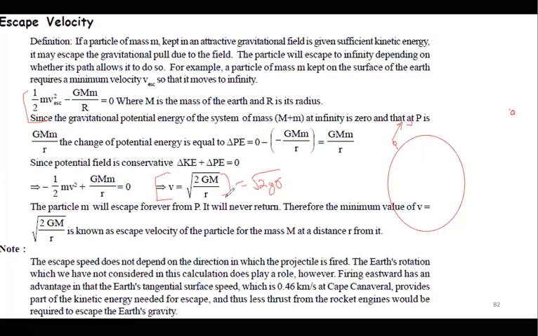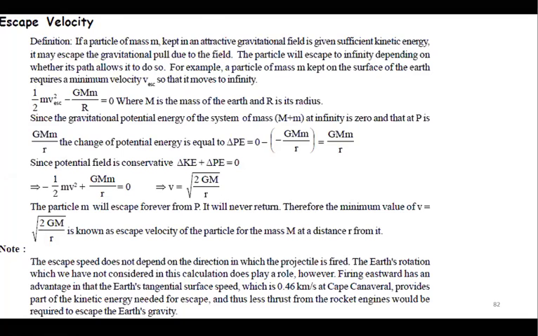So what are the factors on which the escape velocity will depend? Tell me. Yes, mass of the planet, right? Radius of the planet, right? Mass and radius both. Means whatever will affect g will affect the escape velocity. Many questions are asked where they give you the ratio of masses and the ratio of radii, and you have to find the ratio of escape velocities. Many such questions were there in previous years. Okay?